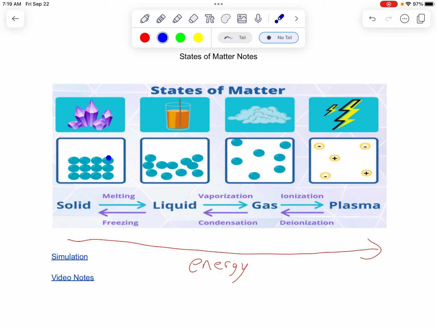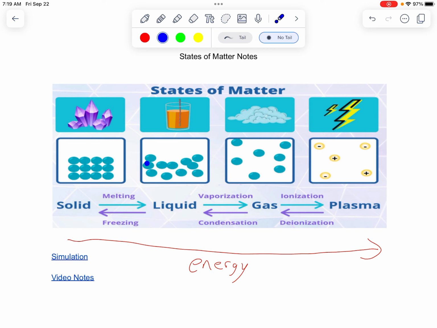So as we add more energy, remember this solid is vibrating. As we add more energy, it vibrates harder, and eventually it breaks free, and it can start flowing and moving around, and that's when we get our liquid. It doesn't have enough energy to jump up and fill the whole container, but it settles at the bottom and sloshes around. You can pour it and stuff like that.